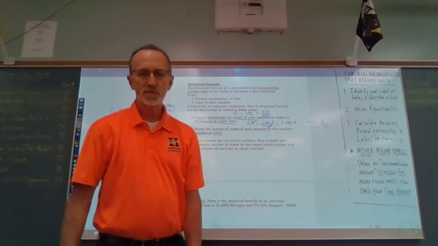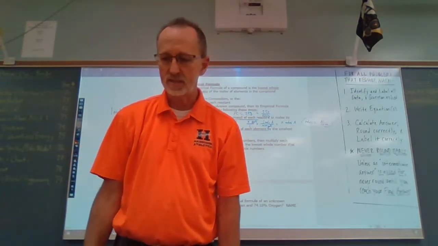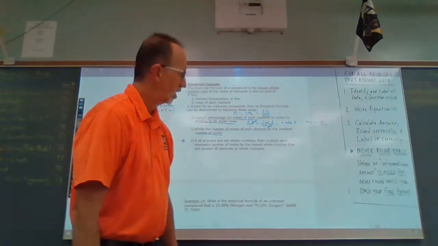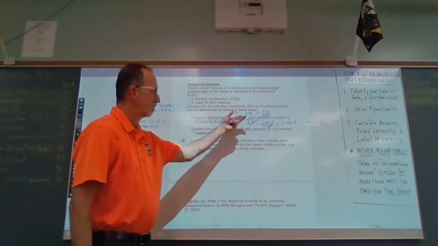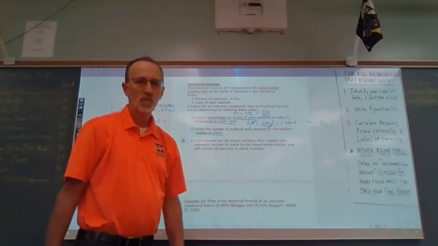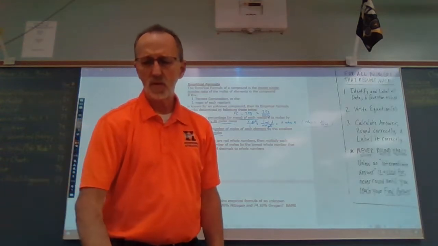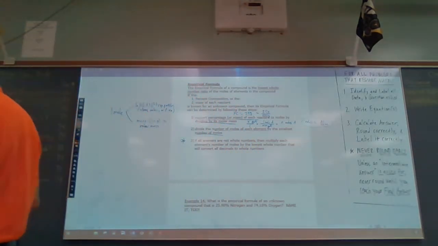Percent composition, or percent by mass, is via mass. Then we can use either the percent composition or the actual mass of the reactant to do step 1. I wanted to make sure you're aware of that. So let's go on to the examples, and I'll show you how to work this out.